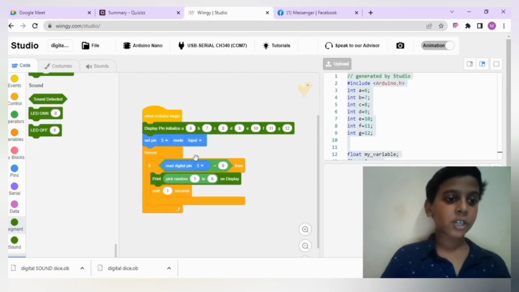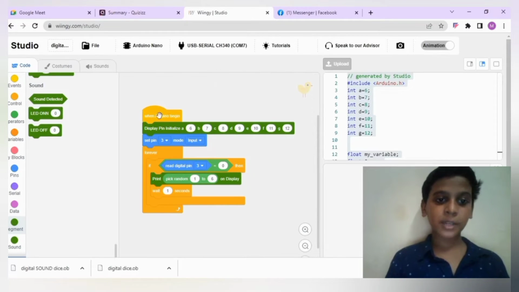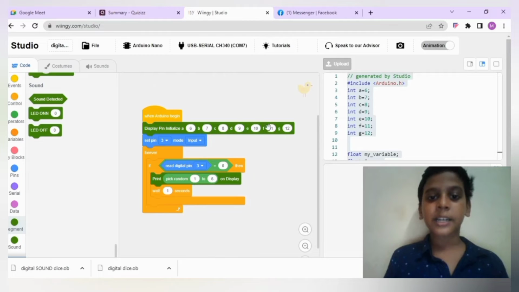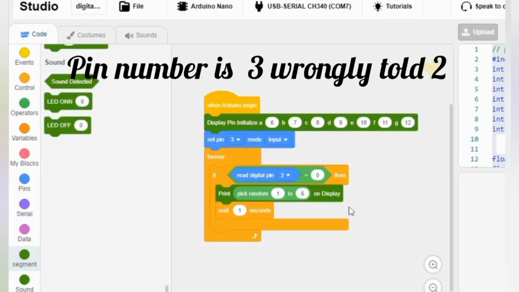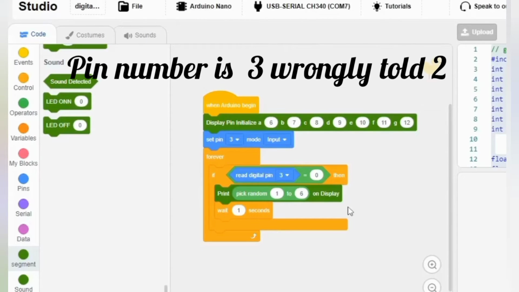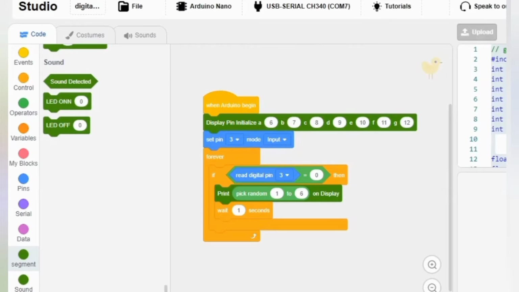This is the coding. In the extension, I have used 7 segment and sound sensor. Starting the code with when Arduino begins, display pins A, B, C, D, E, F, G are connected to D6, D7, D8, D9, D10, D11, D12 of the Nano. Setting pin number 2 as input, that is, the sound sensor is connected to the D2 pin in the Nano.